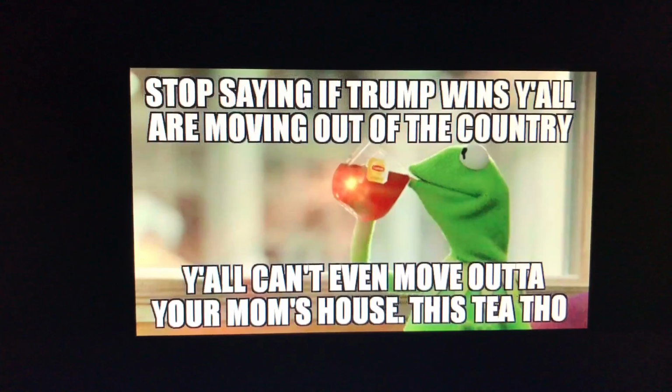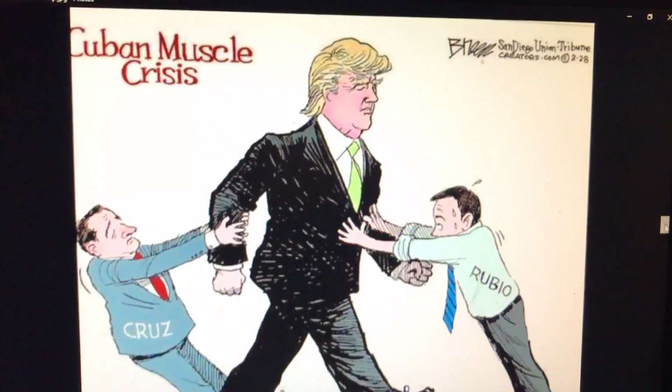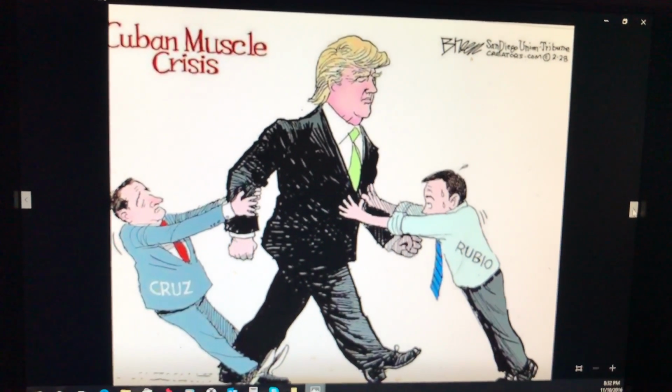Stop saying if Trump wins, y'all moving out the country. Y'all can't even get out of your mama's house. That's true. China. This was one of my favorites. China is manipulating the currency. Look at China. Look what they're doing with the currency. The exchange rate is lower than 6.799. Okay. The Cuban Missile Crisis.